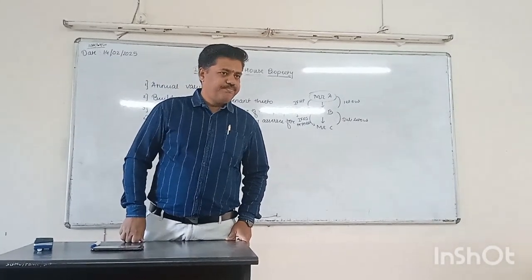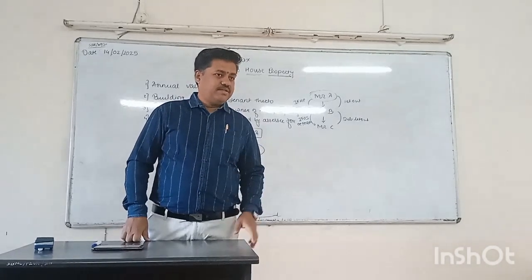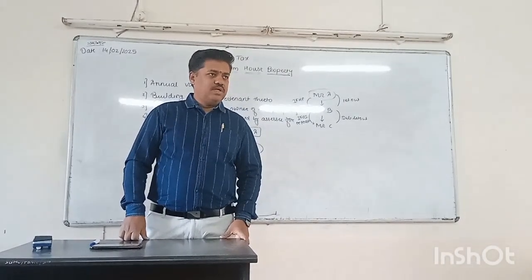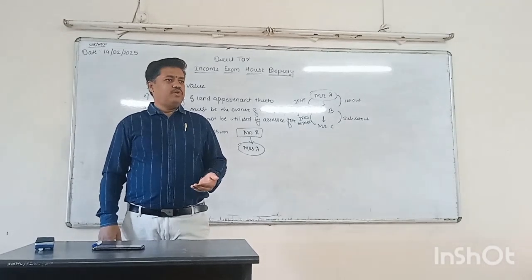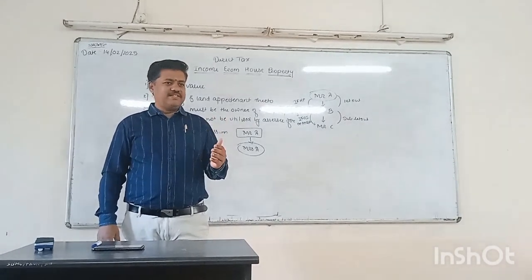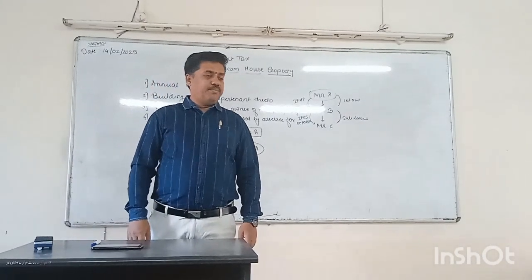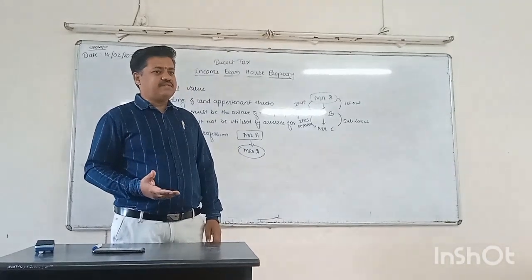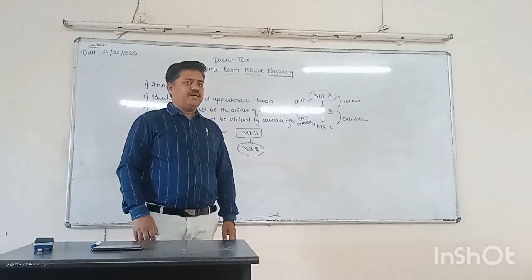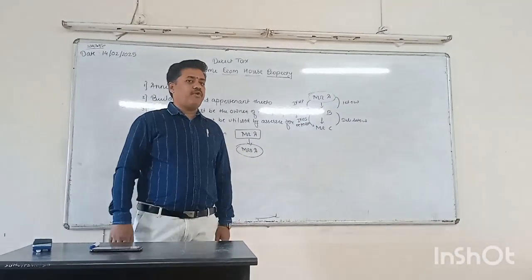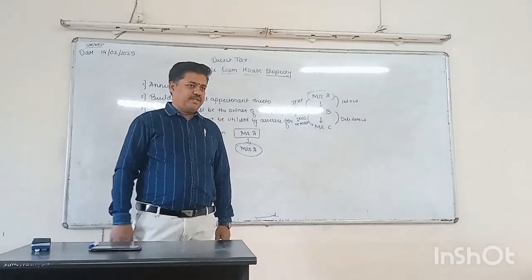And if property is given on lease for more than 12 years, in that situation also the lessee is assumed as the owner. Already I told you that in case of leasehold property there are two parties, lessor and lessee. The person to whom property is given on lease is called the lessee, and the person who gives property on lease is called the lessor. Though the lessee is not the actual owner, but the lessor gives him the property for more than 12 years, in that situation the lessee is assumed as the owner of the property.